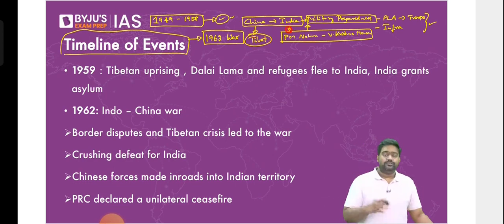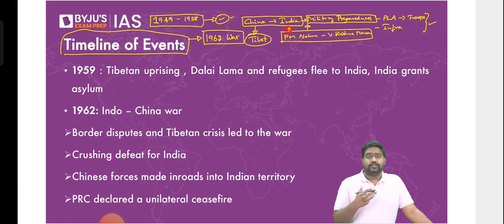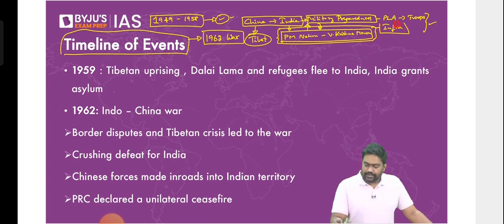For India, there was a geographical challenge. We have to go up the Himalayan mountains. It was always a challenge for India to create the right infrastructure. However, this is not a reason enough to escape the blame for the military unpreparedness, which eventually led to the devastating defeat of India.